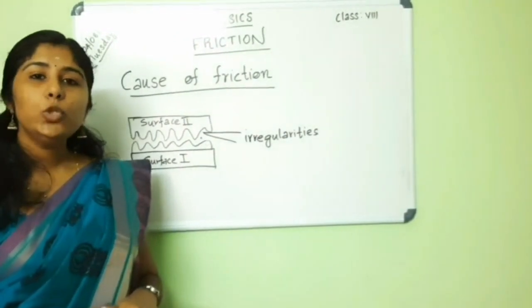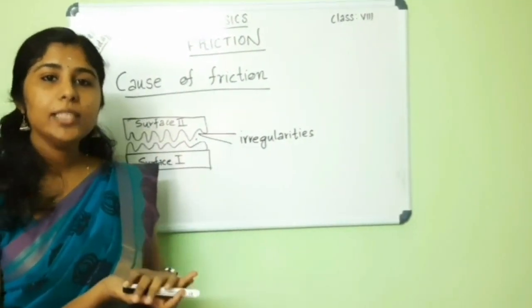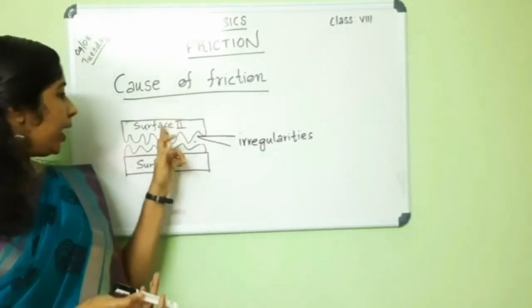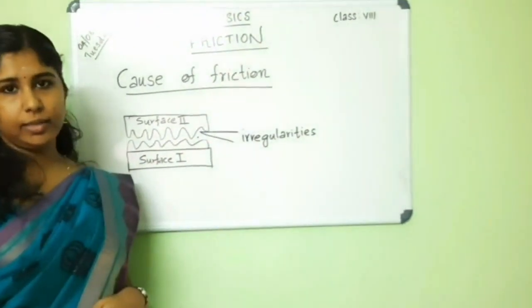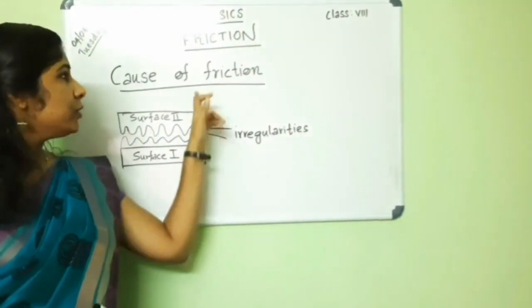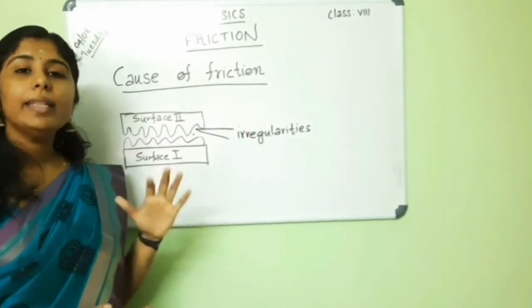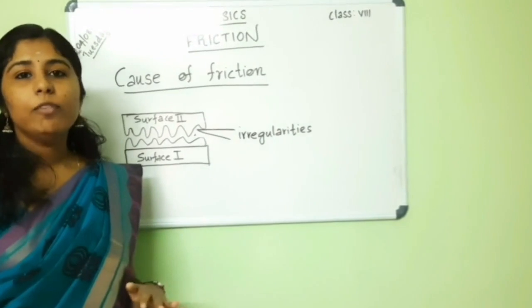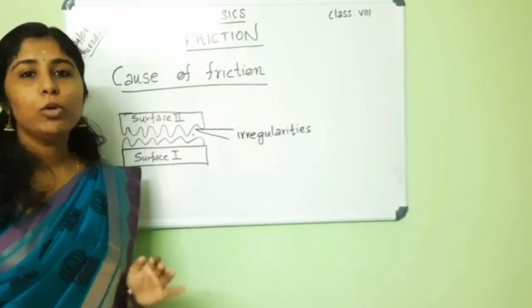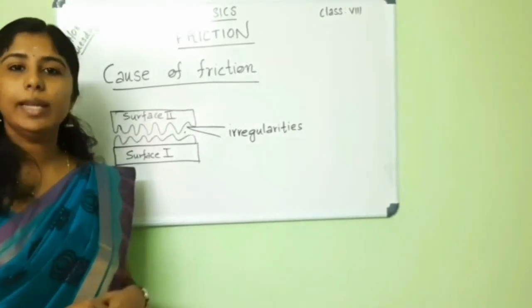And when two surfaces come in contact with each other, the irregularities lock into one another. And this is known as friction. This is the main cause of friction. Thereby, through this interlocking, the force opposes the relative motion of the object in the forward direction.